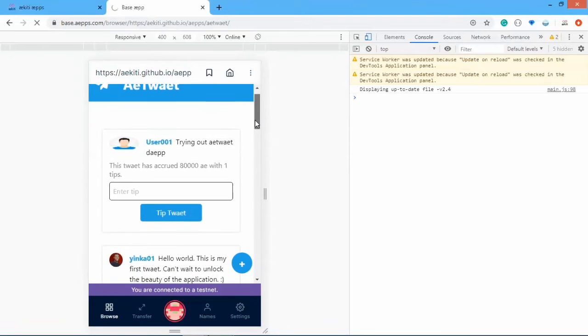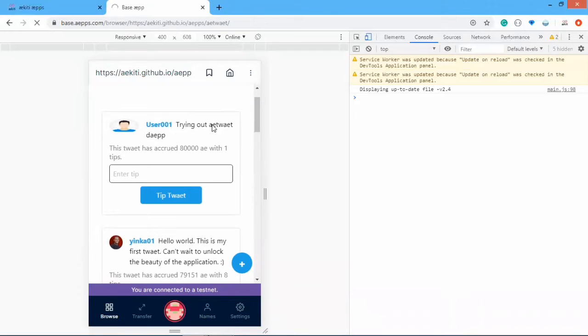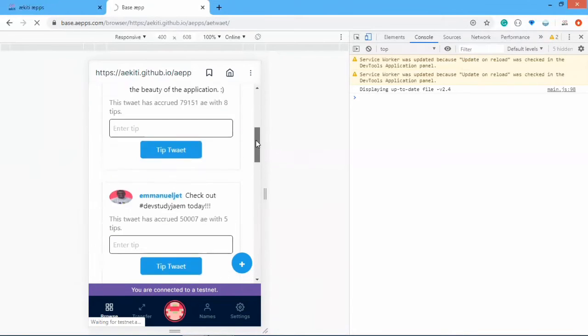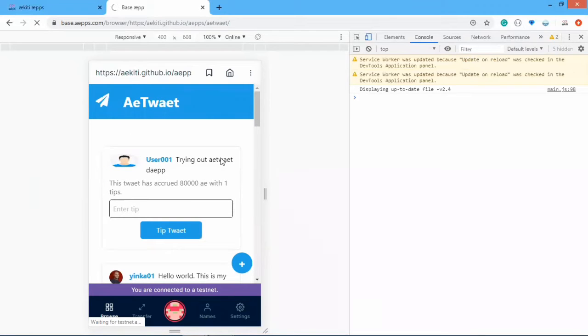So we have this user 001 was trying out, and I think is the highest. He has the highest amount of tips, which is making him the highest or the first tweet to be seen, which is how the AeTwaet app was built.